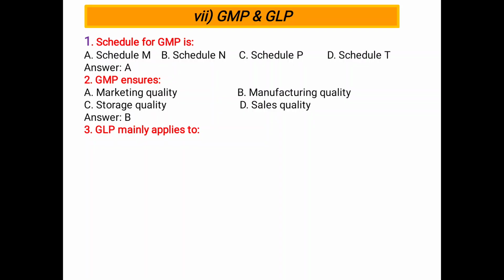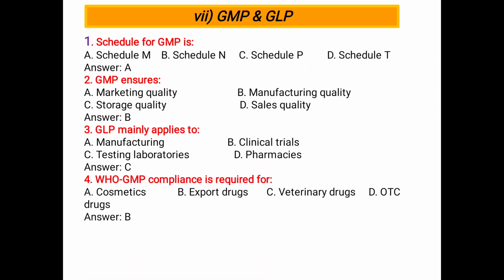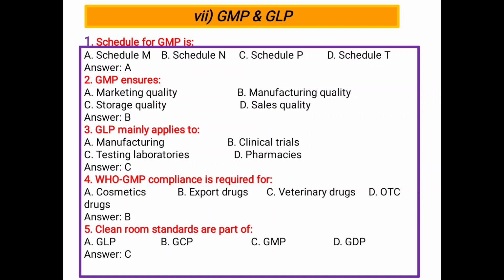Good laboratory practice mainly applies to A, manufacturing, B, clinical trials, C, testing laboratories and D, pharmacies. GLP, good laboratory practice, applies to testing laboratories. C is the correct answer. For whom is GMP compliance required? A, cosmetics, B, export drugs, C, veterinary drugs, and D, OTC, over the counter. Export drugs, by the World Health Organization. GMP compliance is required for export drugs. Answer B is correct. Clean room standard is a part of A, GLP, B, GCP, C, GMP, and D, GDP. So good manufacturing practice. Answer C is the correct one.